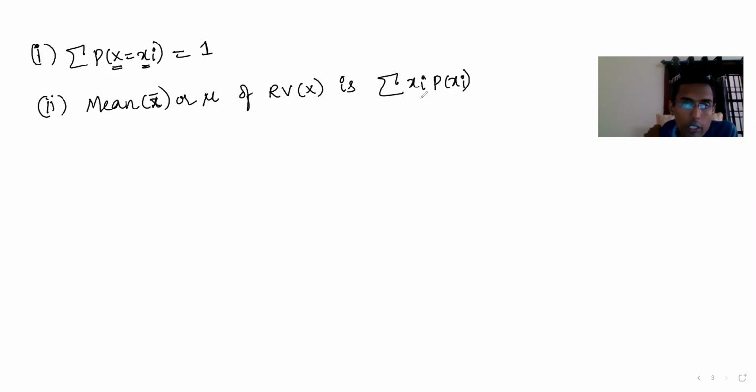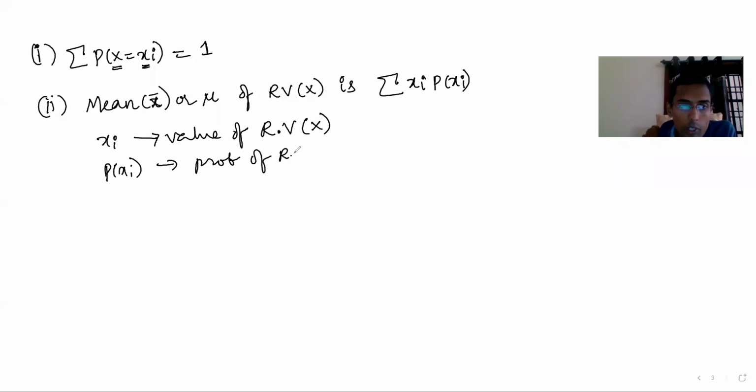So here xi is the value of random variable x, and p of xi is its probability, of random variable x equal to xi. This you can write like this also, summation xi, x equal to xi, and P of x equal to xi we write generally. This is probability.